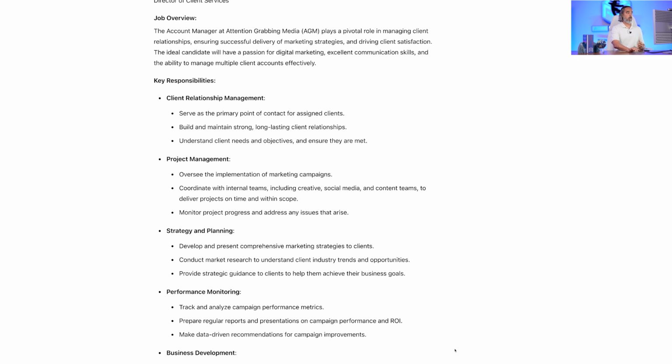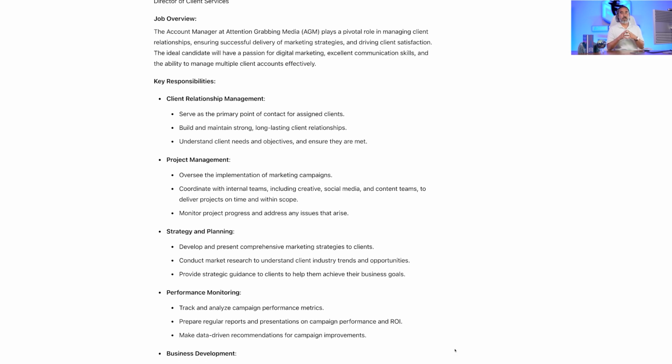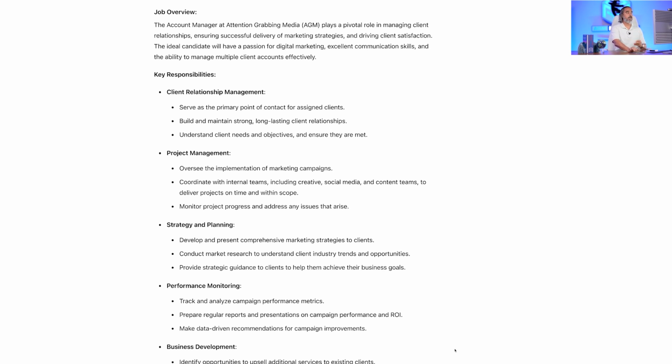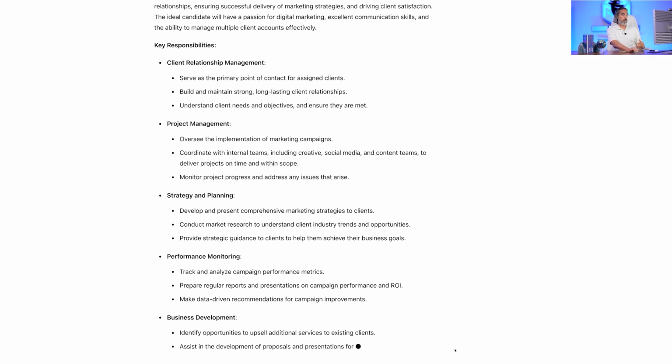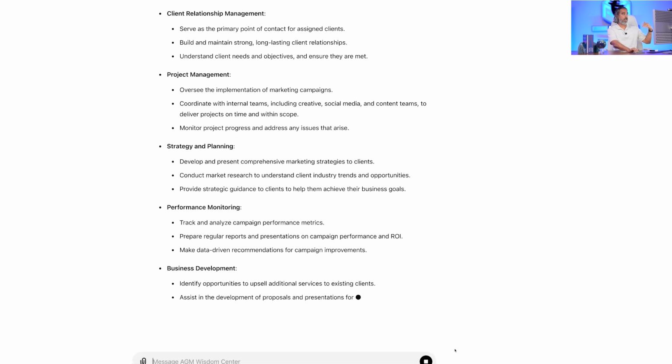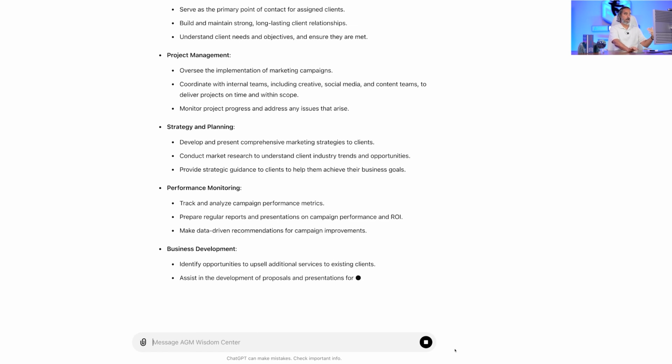The job overview is plays a pivotal role in managing client relationships, ensuring successful delivery of marketing strategies, and driving client satisfaction. The ideal candidate will have a passion for digital marketing, excellent communication skills, and the ability to manage multiple client accounts effectively. Key responsibilities: project management, strategy and planning, performance monitoring, business development. That's what the role is all about.